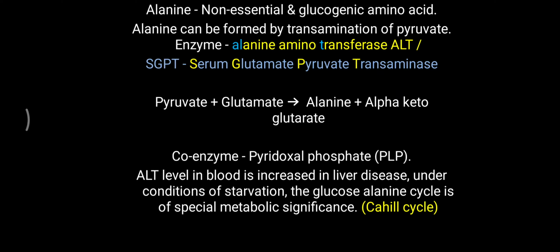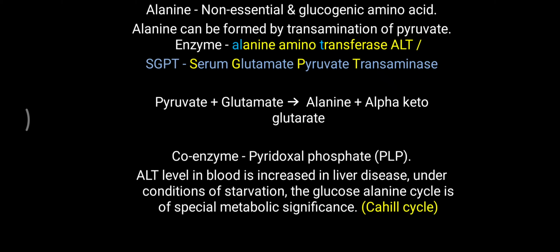Further, this ALT level is very important in the clinical aspect, because the ALT level in blood is increased particularly in liver disease. Apart from liver disease, under the condition of starvation, the glucose alanine cycle is of special metabolic significance. So mostly glucose is generated with the help of this amino acid alanine. This alanine to glucose formation, particularly in starvation, is called the Cahill cycle.